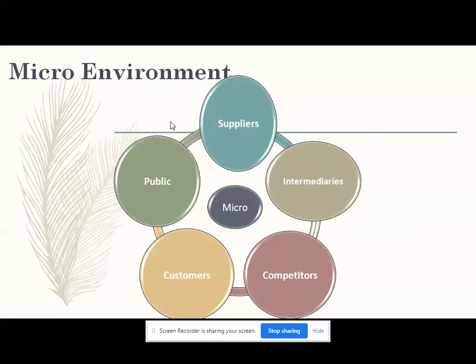Now we will see the competitors, that is microenvironment component number 3. Now everybody knows that if you are in the market and if you are delivering the same or similar type of services or products like other organizations in the same market, then those organizations will be said to be your competitors in the same market. So what is the concept of competitors?